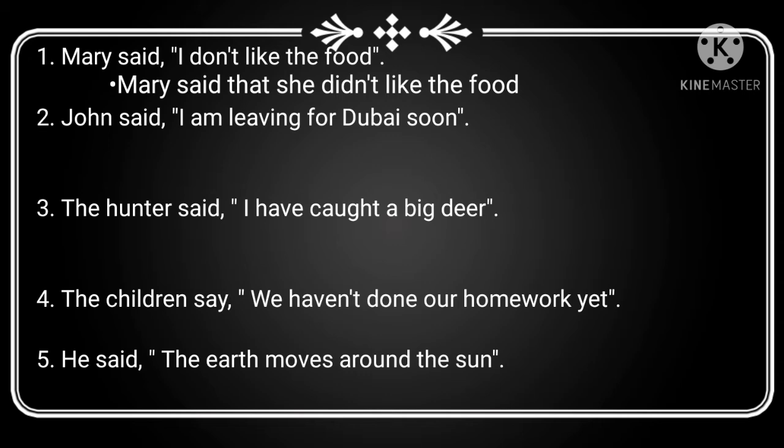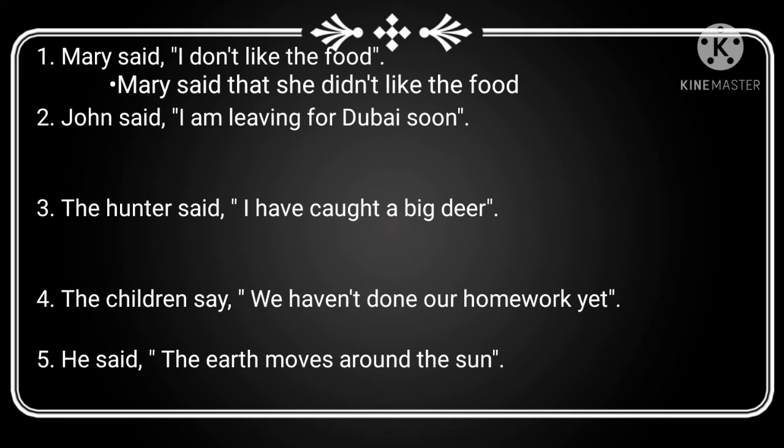Okay, children. Now consider the second sentence. John said, I am leaving for Dubai soon. Here, John is talking to someone directly. John talked by himself to someone. Here, no third person is involved in talking about John. So, it is a direct speech. Okay. Now, let's change the sentence into indirect speech. Now, we are going to apply rule number 1 in this sentence. What is rule number 1? Yes, good. To add the conjunction that. Okay, where should we add? After the reporting verb said.